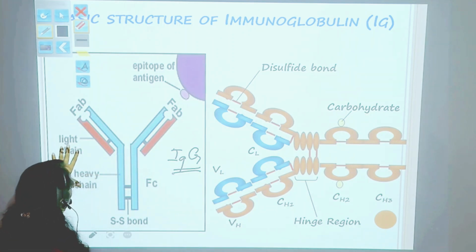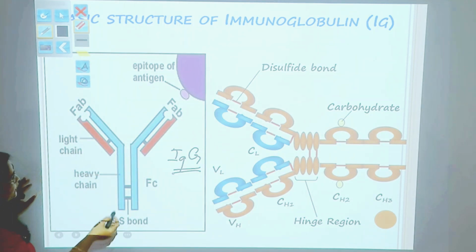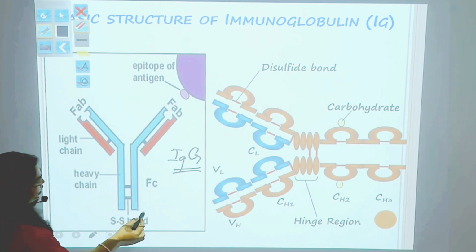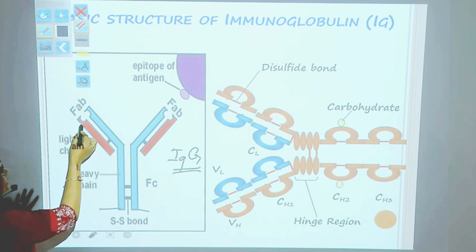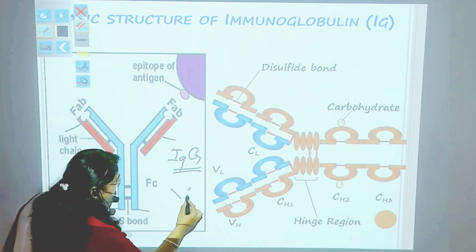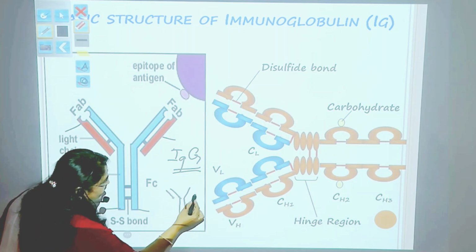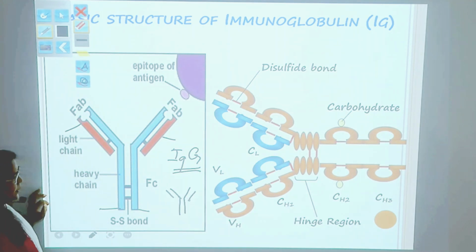This is the basic structure of immunoglobulin, which shows that there are two heavy chains and two lighter chains in a Y-shaped structure.